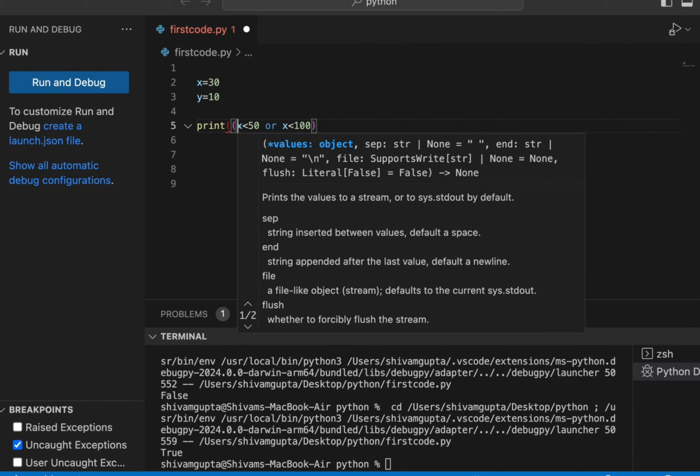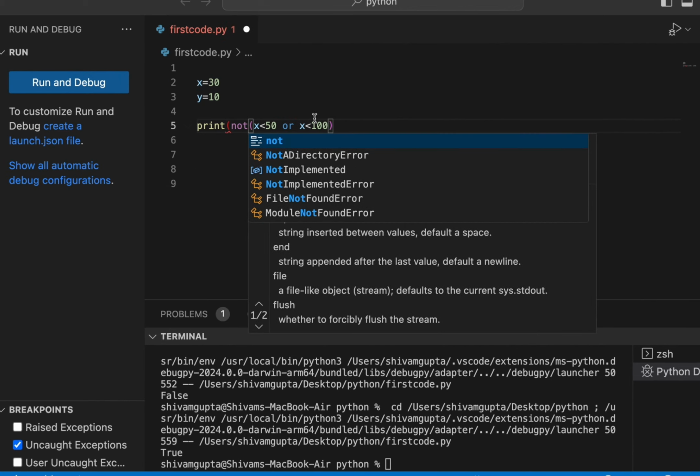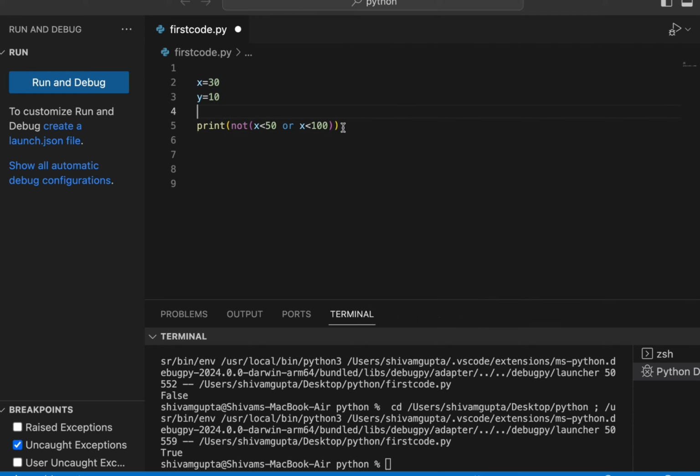Now both cases are true: x, which is 30, is less than 50 and less than 100. So both cases are true. But the not says that I want the result to be false. So if both cases are true, the result will be false. I hope that you are getting what I'm trying to explain.